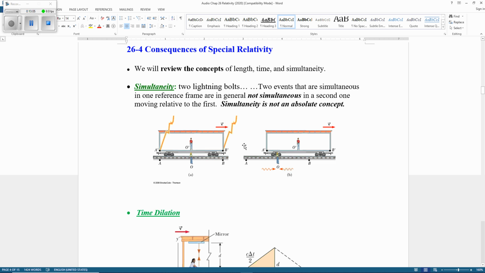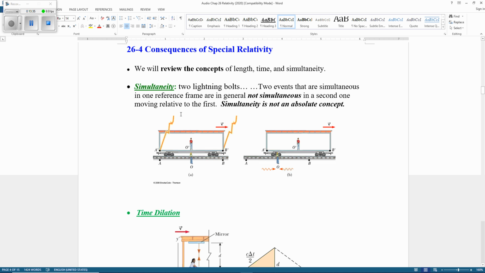This light travels this long, and this light travels only this long. Of course, this one will reach this student first. And he thinks, well, this happened first from B prime, and this happened later because it traveled a longer distance, and both lights have the same speed.